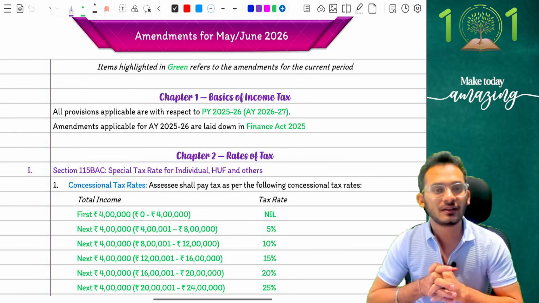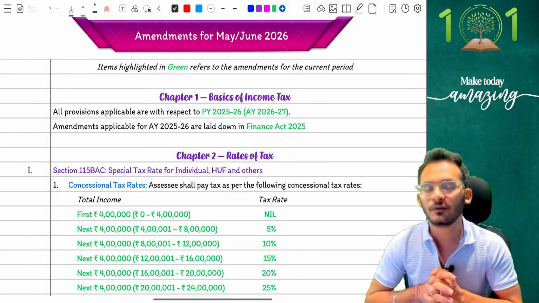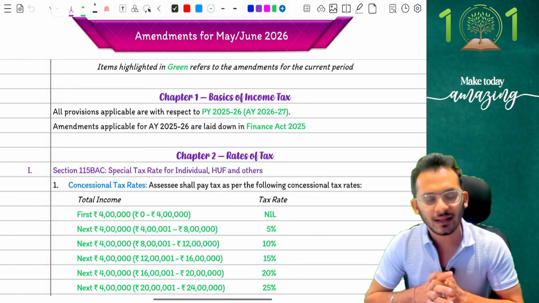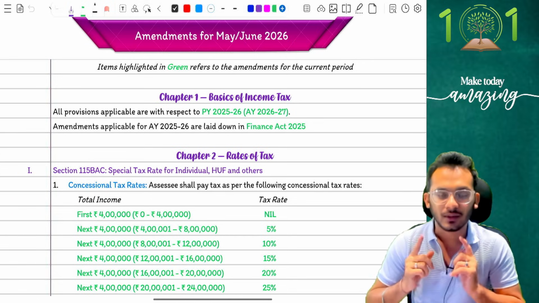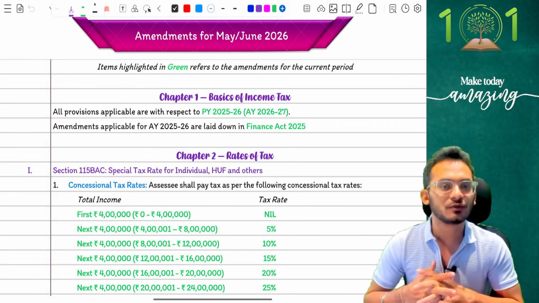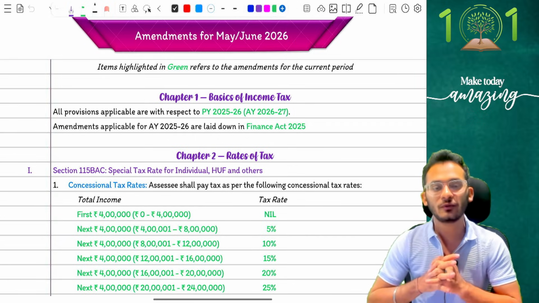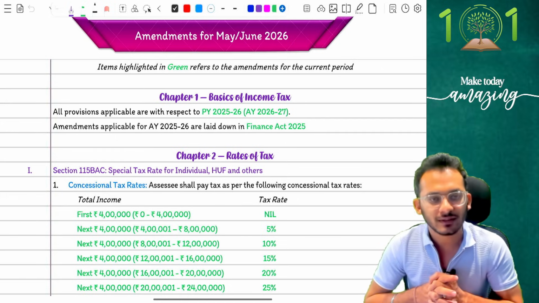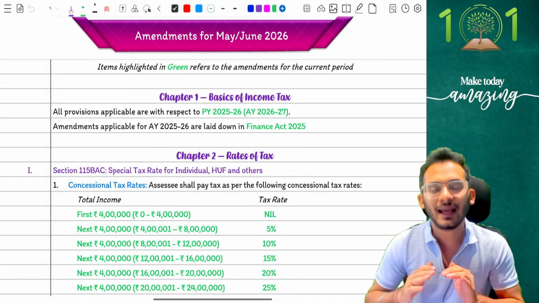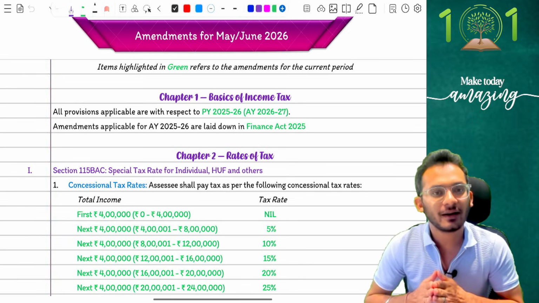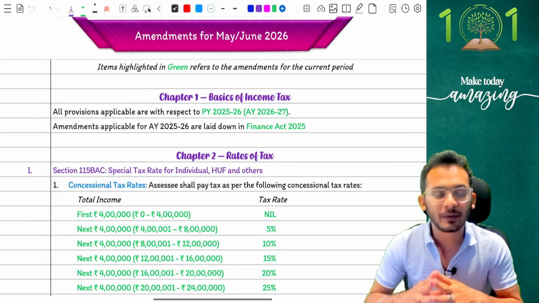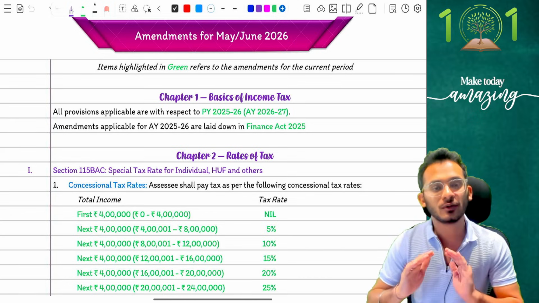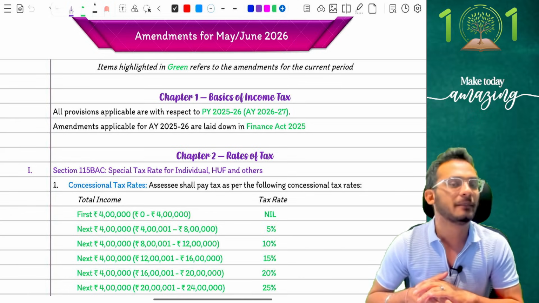corner and therefore this video will probably help you prepare for your direct taxation paper because as you all know, between December to June, there are amendments that you have to keep in mind. Now, this video will once again also be posted after the CA Inter results come out for Jan 2026 because you will also have the same amendments applicable for you as well. Yes, so if you are going to be any of those students, yes, please stay back on this video. This video is going to help you prepare for your May 2026 examinations without having the burden to read the whole subject once again. There are amendments, no doubts about it.